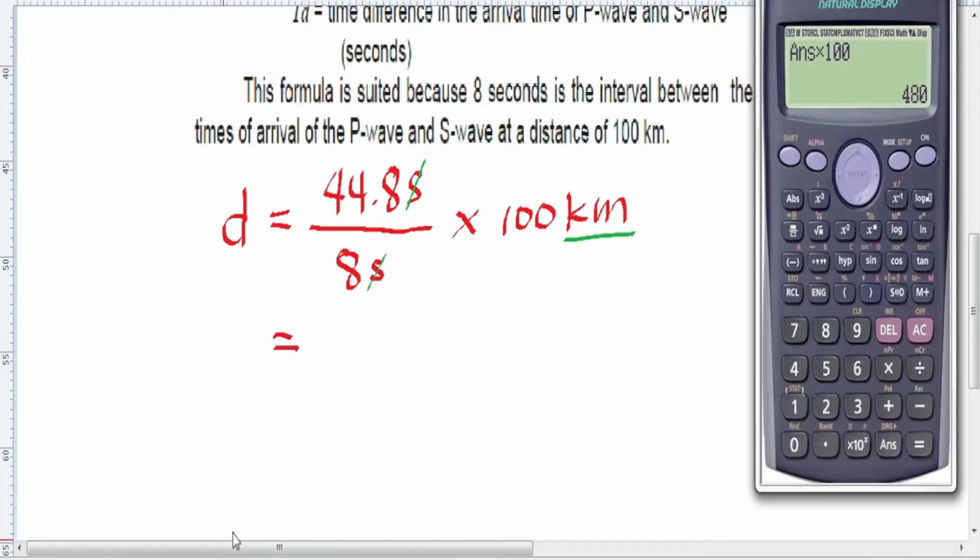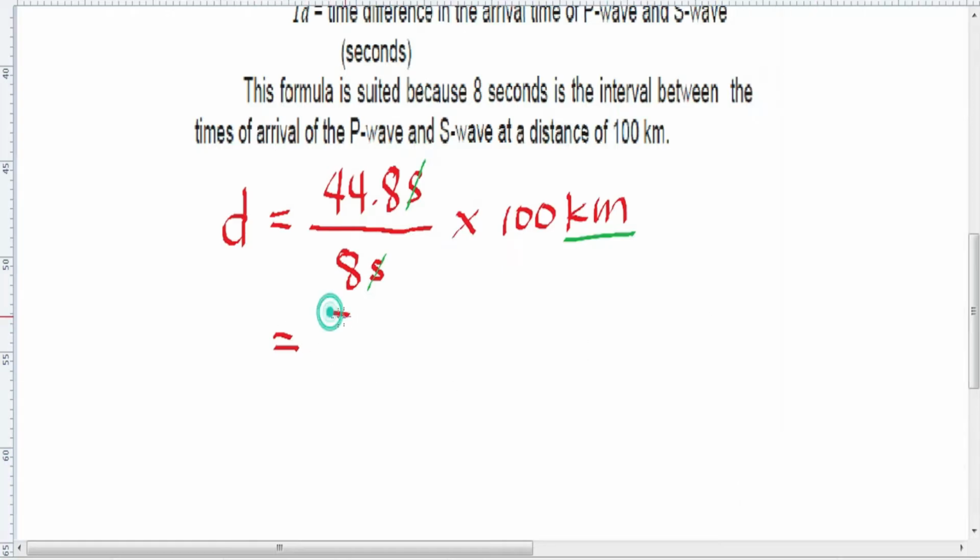So let's use this calculator. You have 44.8 seconds divided by 8 seconds times 100 kilometers. So you have 560 kilometers. So this is for Batangas recording station.